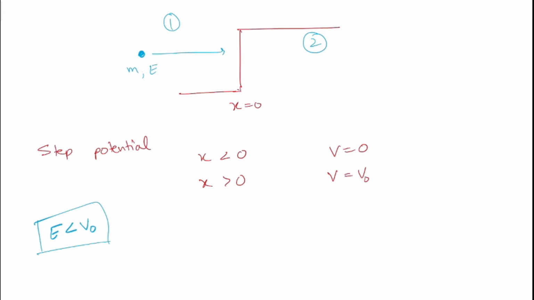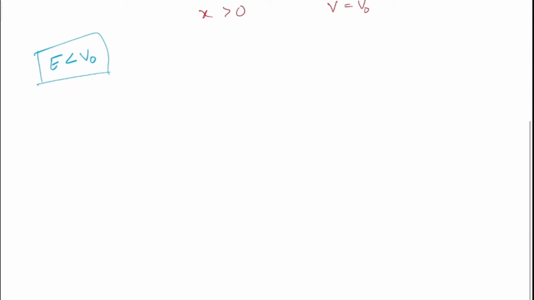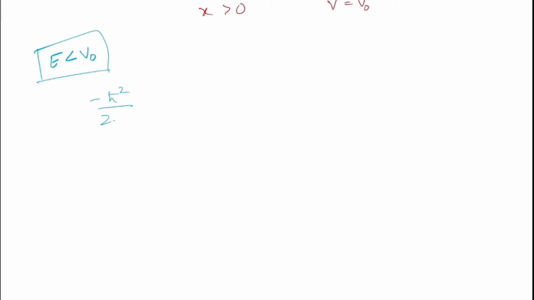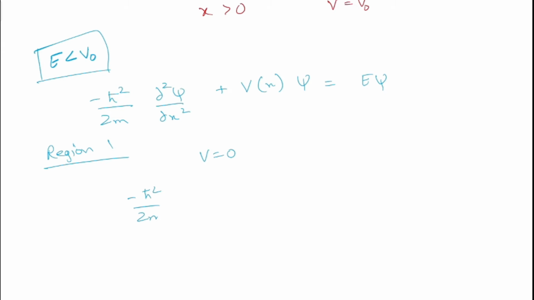First we have to write the Schrodinger equation. The Schrodinger equation is minus h cut square upon 2m del square phi by del x square plus V of x phi is equal to E phi. For region 1, V is equal to 0. Therefore, the Schrodinger equation becomes minus h cut square upon 2m del square phi by del x square equal to E phi.